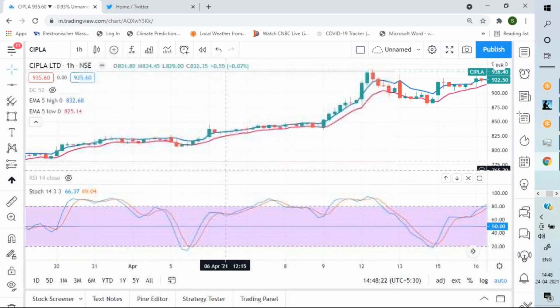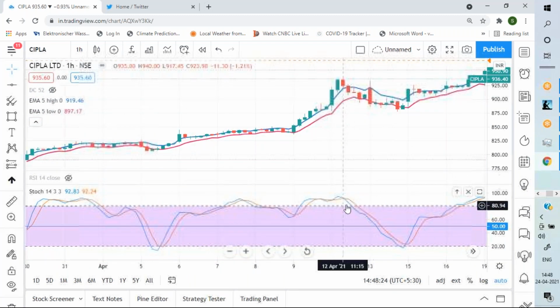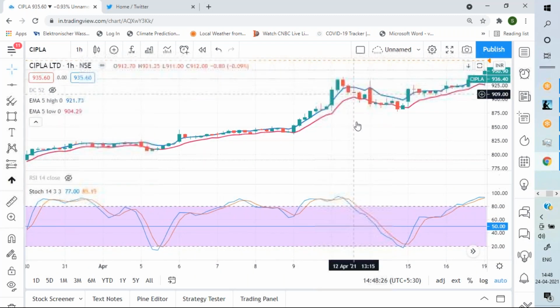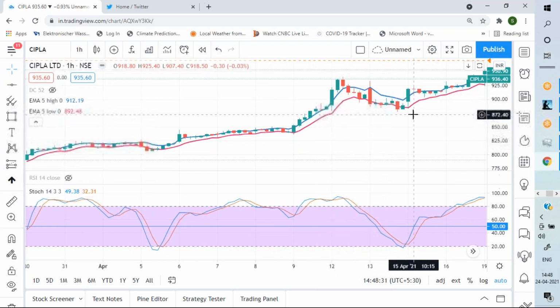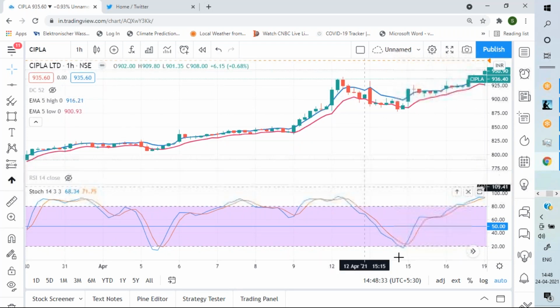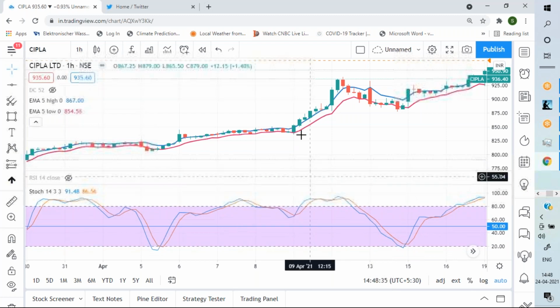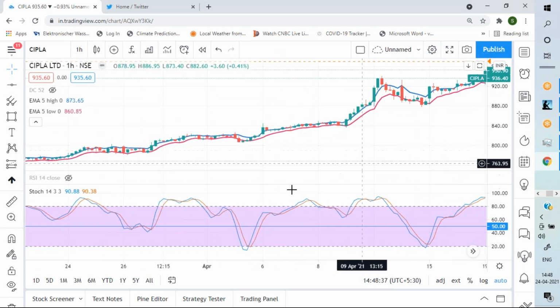So these are the reversal trades which you can take with the help of this. Here there was a crisscross and it entered the zone, from 917 to 877. Quite a bit of move. So these are the reversal trades.